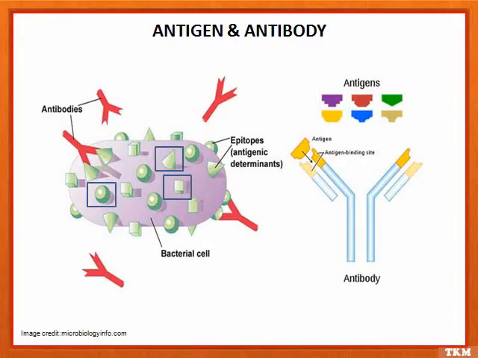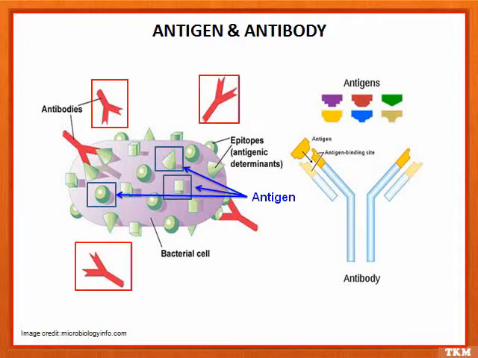We can see in this figure, antigen is a protein on a foreign object that can provoke an immune response to produce antibodies. Each antigen has distinct surface features that are called epitopes. You can see over here, these are the epitopes, green color, resulting in specific responses. And antibodies are the proteins that recognize and bind to an antigen.